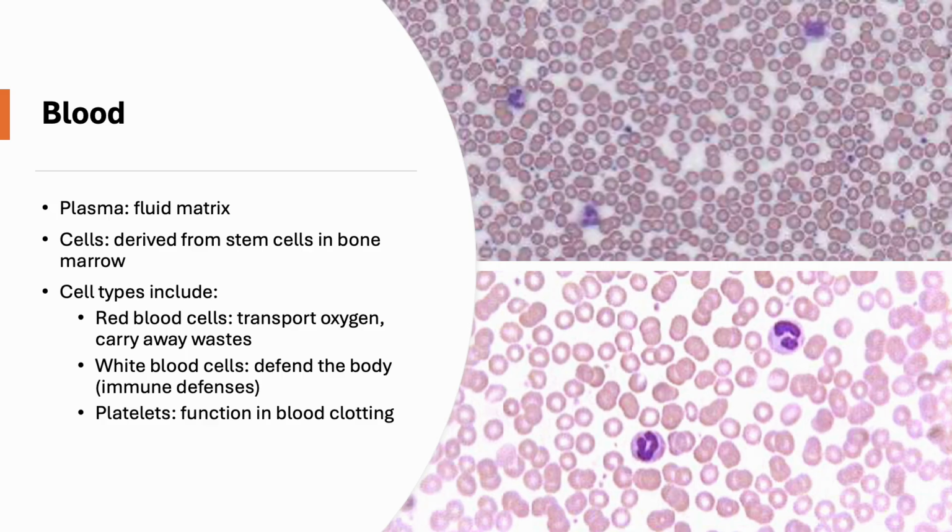Moving from the solid bone, we now shift to a fluid connective tissue. Blood. Unlike other connective tissues, blood's matrix is liquid, called plasma, which carries dissolved proteins, nutrients, hormones, and wastes. Suspended in the plasma are three main cell types: red blood cells, which transport oxygen and remove carbon dioxide; white blood cells, which serve in the defense against infections; and platelets, which play a critical role in blood clotting. Together, these components make blood the body's transport medium, ensuring that every cell receives oxygen and nutrients, while wastes are carried away for excretion.